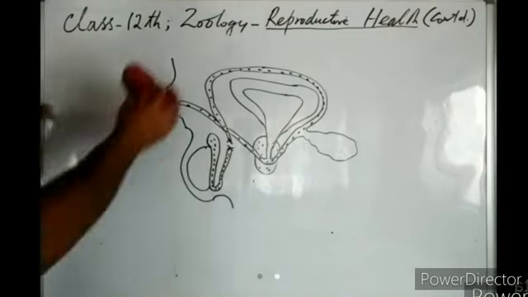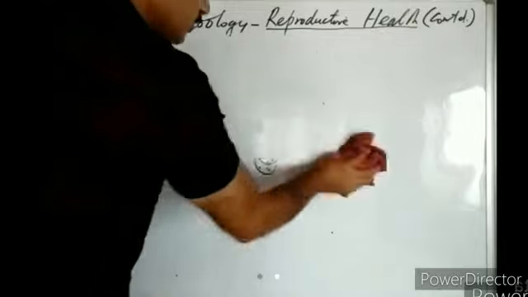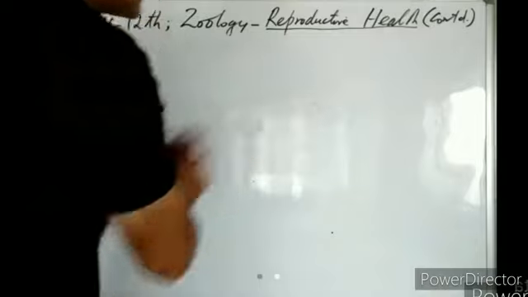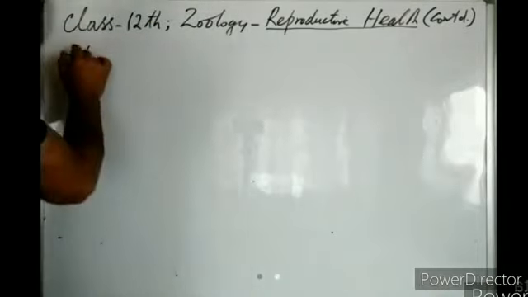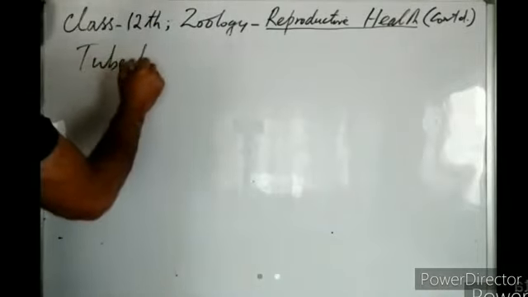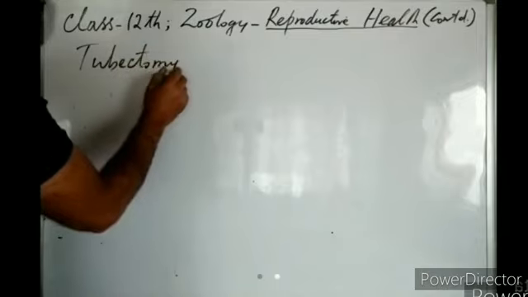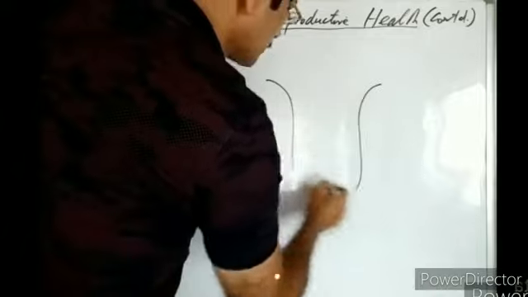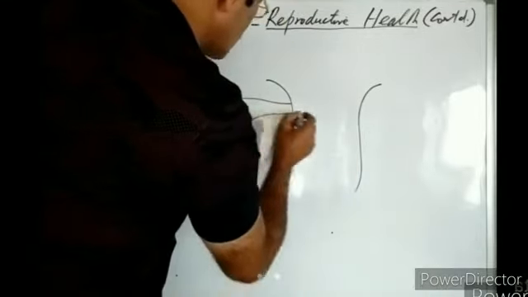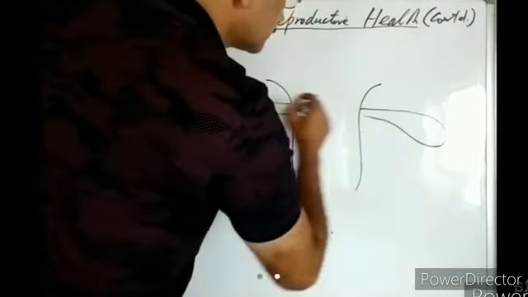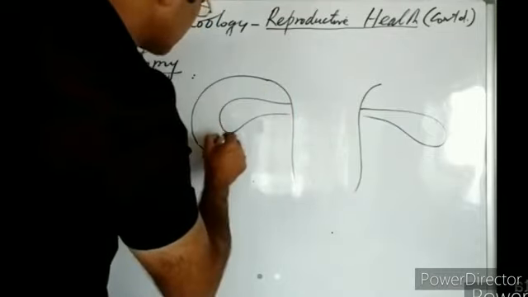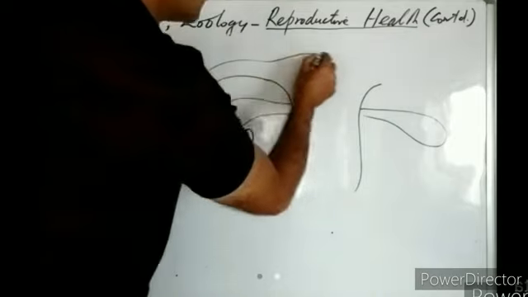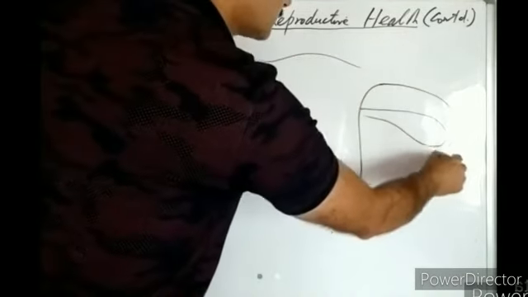Similarly, in females, we use tubectomy. So what is tubectomy? This is the uterus of the female. On the two sides of the uterus, there are ovaries, then there are fallopian tubes.